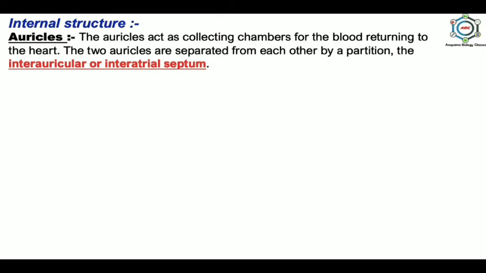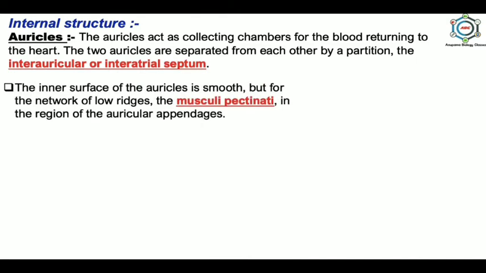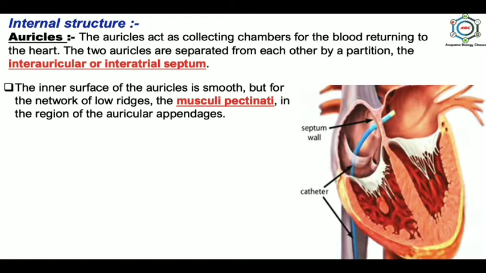Auricles have thin wall because they have to force the blood into the ventricles, and the inner surface of the auricles is smooth, but for the network of low ridges, the musculi pectinati, in the region of the auricular appendages. Here in the picture you can see the septum wall, which differentiates the two auricles, right auricle from the left auricle.